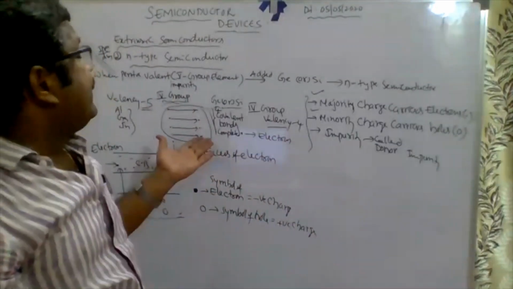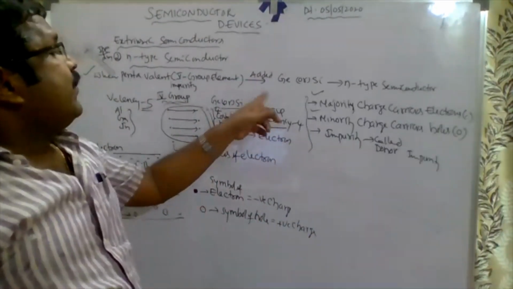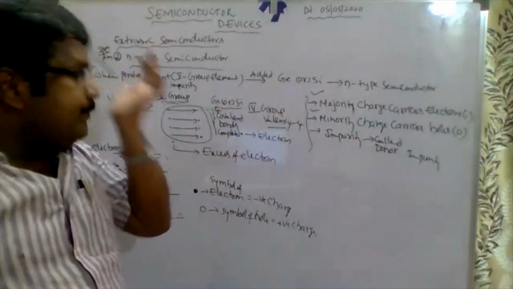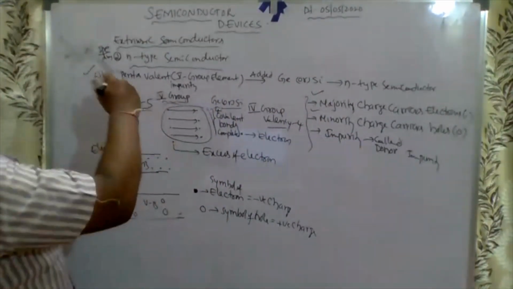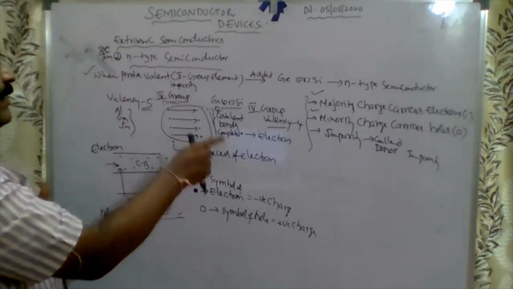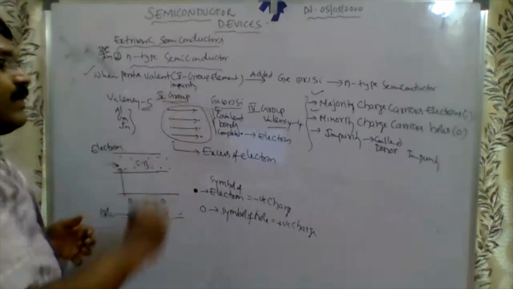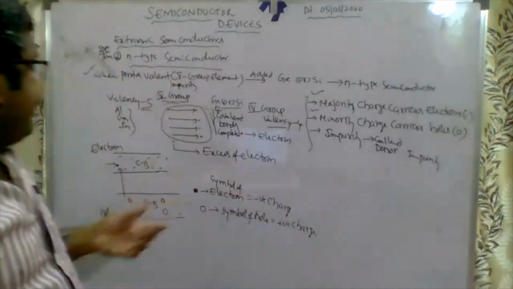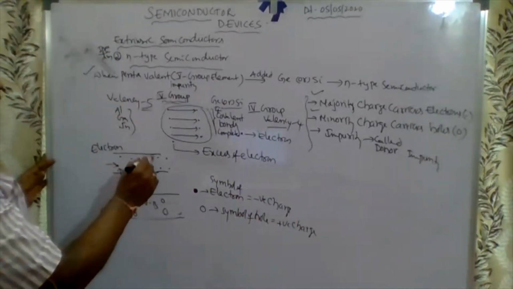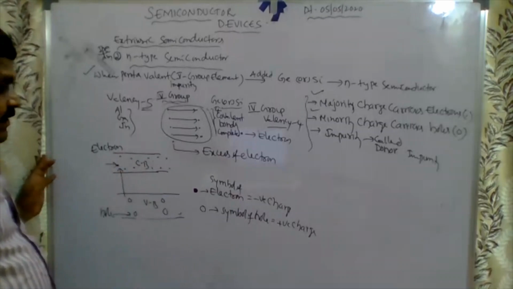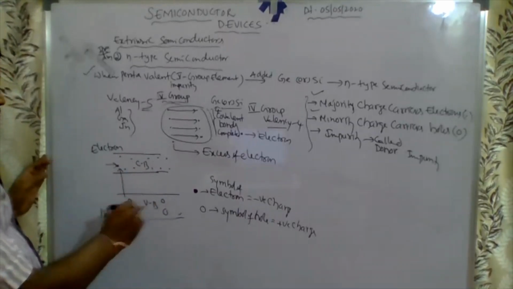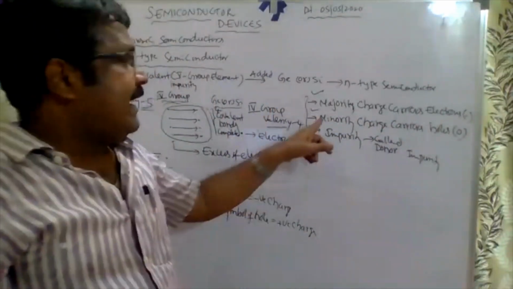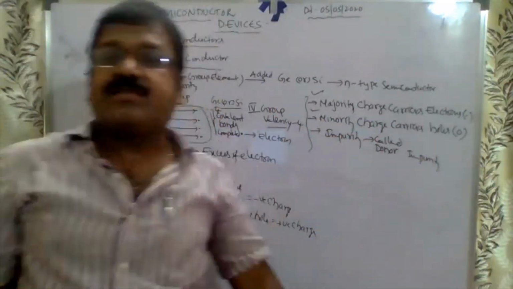There are no extra electrons in germanium or silicon, but in the pentavalent impurity there are. That's why there is an excess of electrons in the conduction band. These are the holes. That's why the majority charge carriers are electrons and the minority charge carriers are holes.